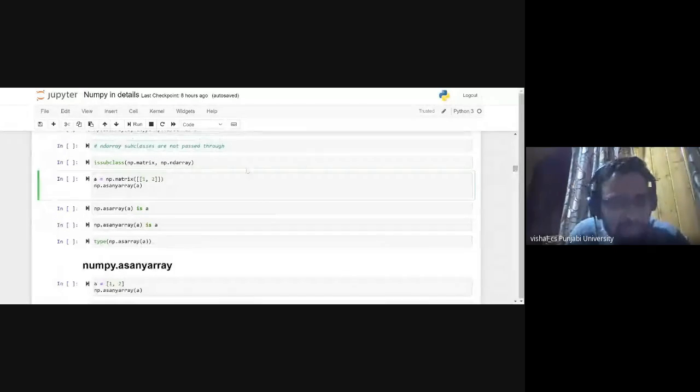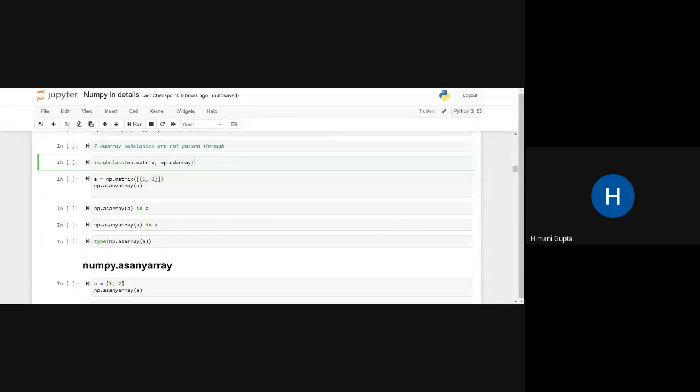I don't remember why I have shown that. Here, what will be the output of this? I am saying is subclass np.matrix, is matrix a subset of ndarray? Sir, the output will be true, sir. Yes.